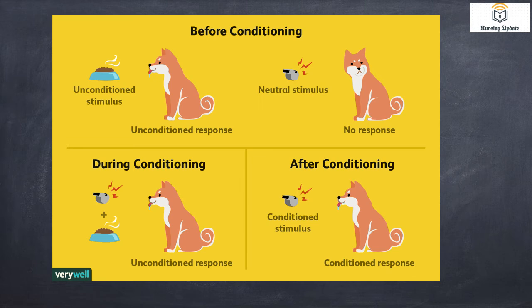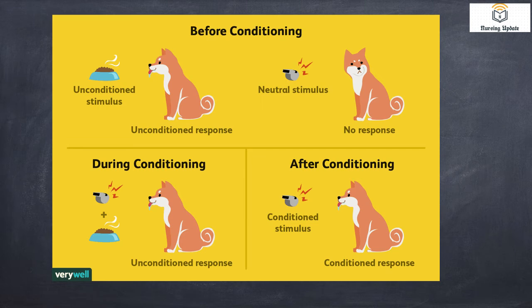Then he trained the dog to get food with a ring. Whenever the alarm was pressed, he gave the food. After it had been done for a few days, the dog started salivating whenever it heard the alarm sound. That is the experiment he did.